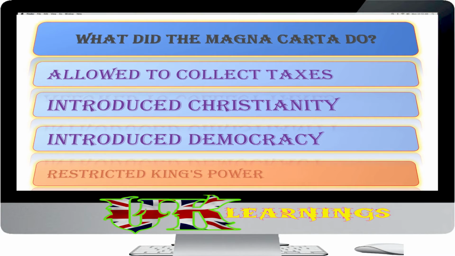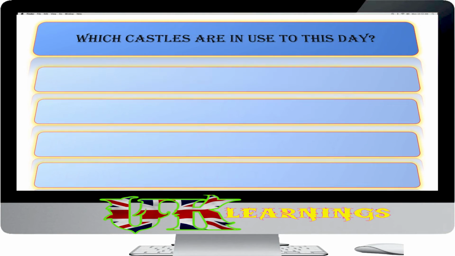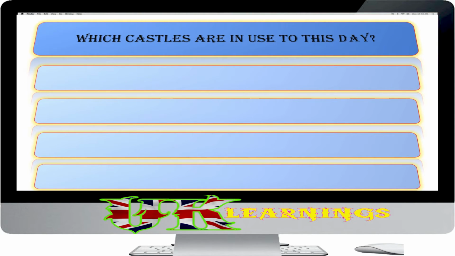The Magna Carta established the idea that even the king was subject to the law. It protected the rights of the nobility and restricted the king's power to collect taxes or to make or change laws.